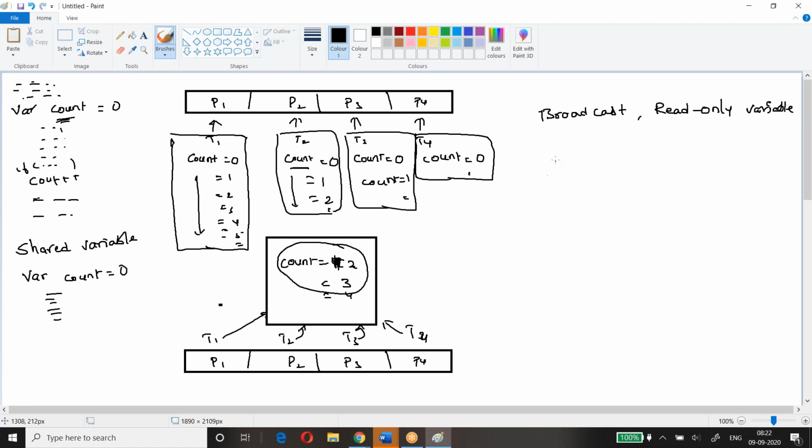There is something called accumulator. This accumulator is also a shared variable. It's a read and write variable.